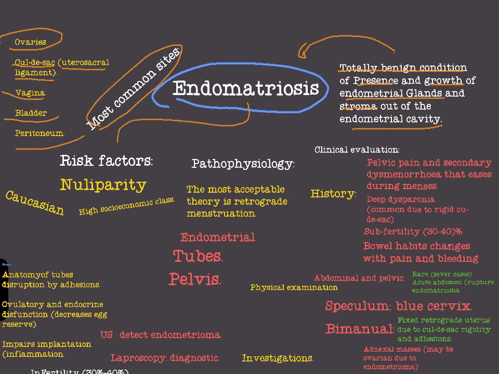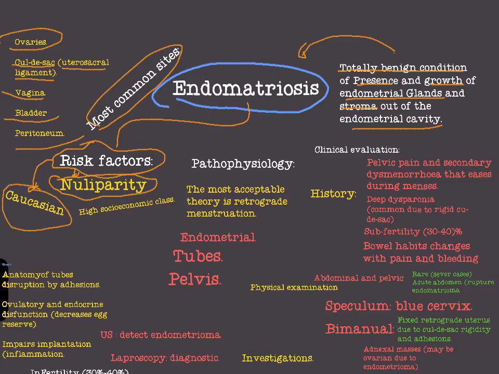Let's start with the risk factors of endometriosis. What are the risk factors? Nulliparity. Most of the cases of endometriosis, the patient comes to you with infertility or nulliparity, with no children. Caucasian race is also associated with high rates of endometriosis.